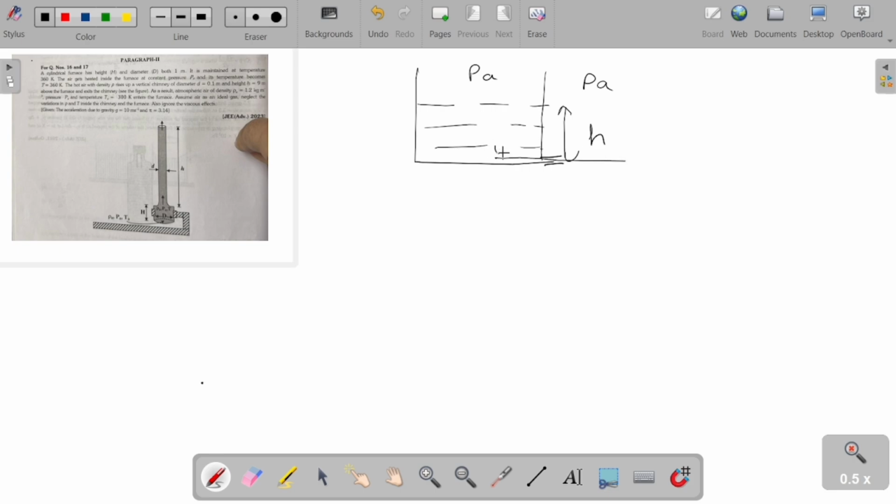Suppose V1 velocity is here and V2 velocity is here. Here the density of water we are using, here we are using the density of air.